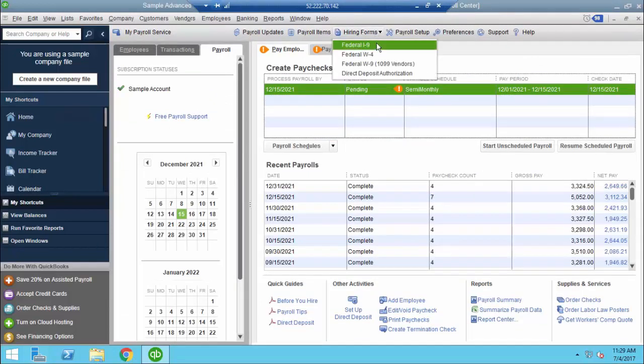This is going to give you the most current up-to-date Federal I-9, Federal W-4, and Direct Deposit Authorization form. Simply click on the form you need. It'll open up in PDF. You can print it off and supply it to your employees.